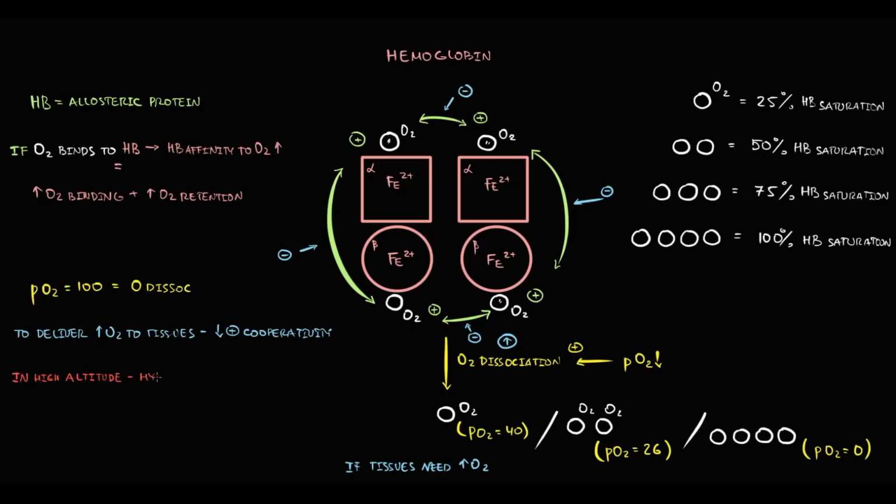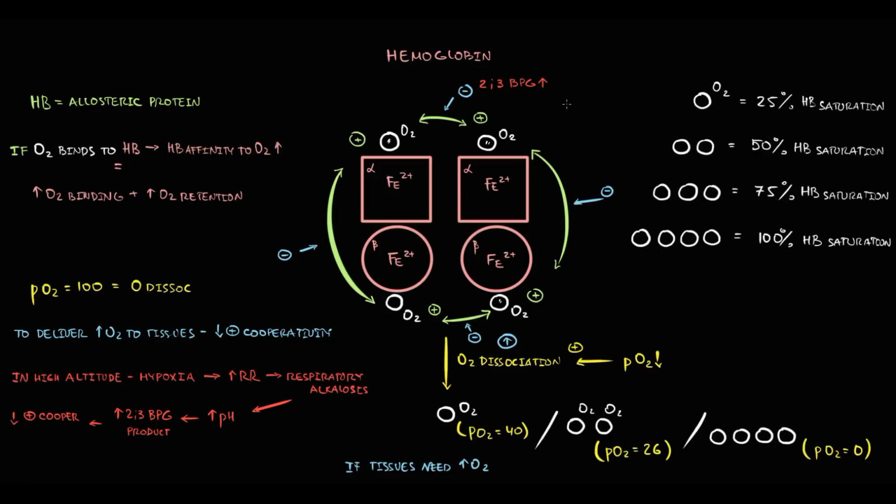hypoxia provokes an increase in respiratory rate, which in turn leads to respiratory alkalosis. With alkalosis, an increase in pH provokes an increase in 2,3-bisphosphoglycerate, which inhibits positive cooperativity. So 2,3-bisphosphoglycerate makes the hemoglobin-oxygen link weaker, which allows oxygen to run away from hemoglobin at a higher partial pressure of oxygen level.